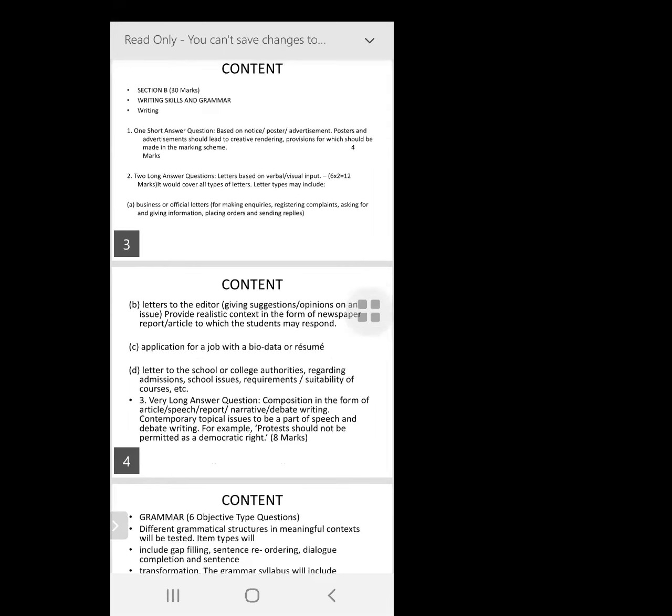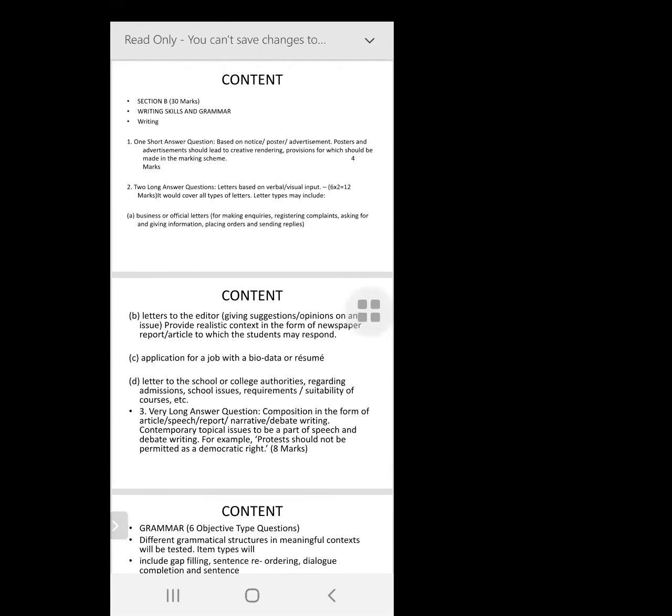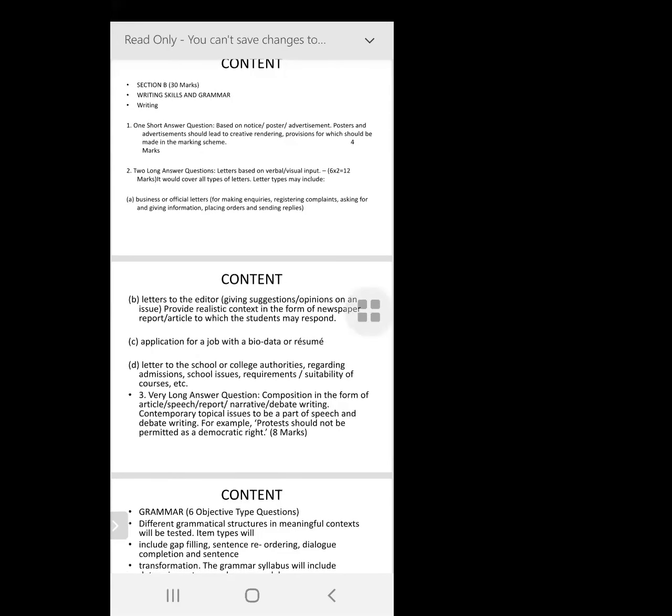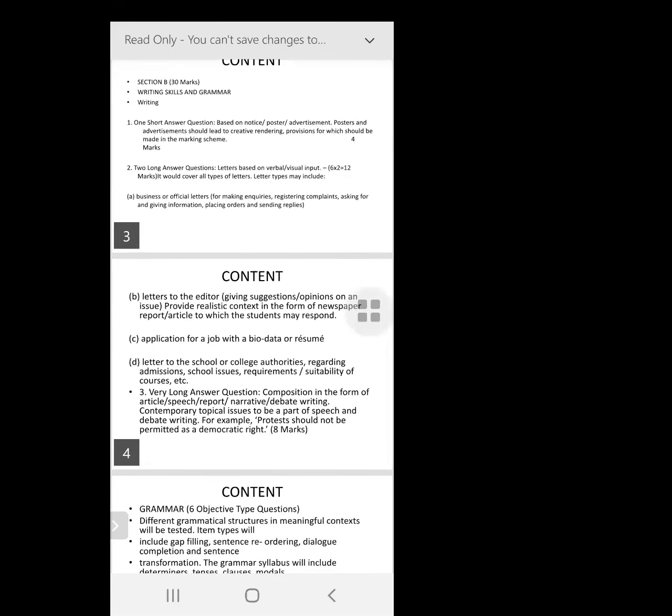Then you have what is called as article. Article writing also, I'm sure all of you are familiar with it. It's a very simple process, but I'll be going through that also soon with you all. So article writing based on any topic that you're given, along with the gist and the hints and how you build it up, and an effective article, how you write an effective article. That is important.